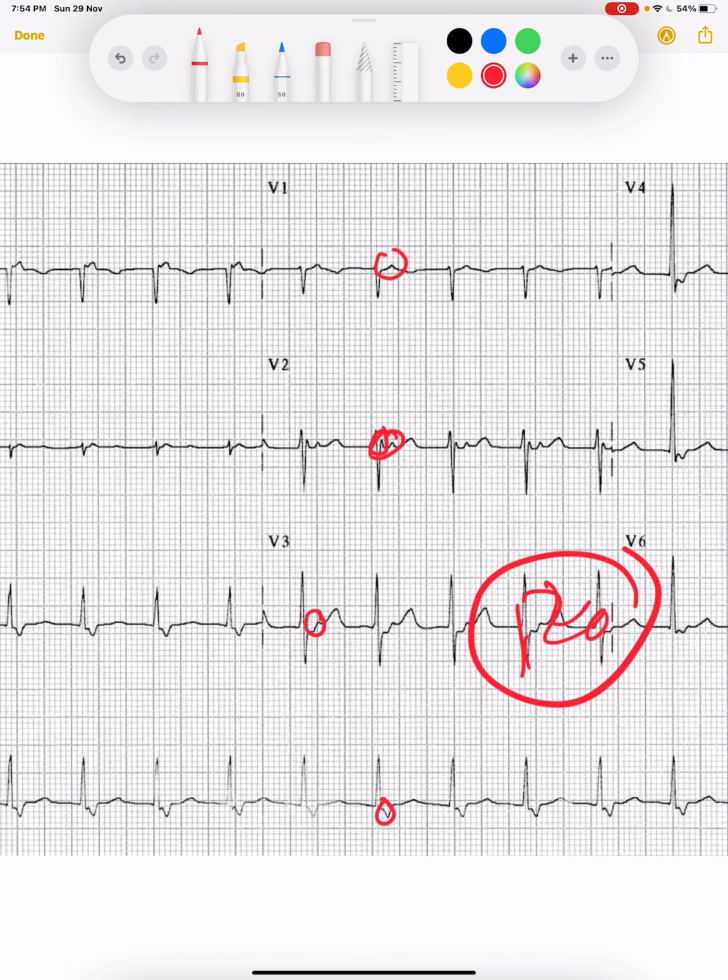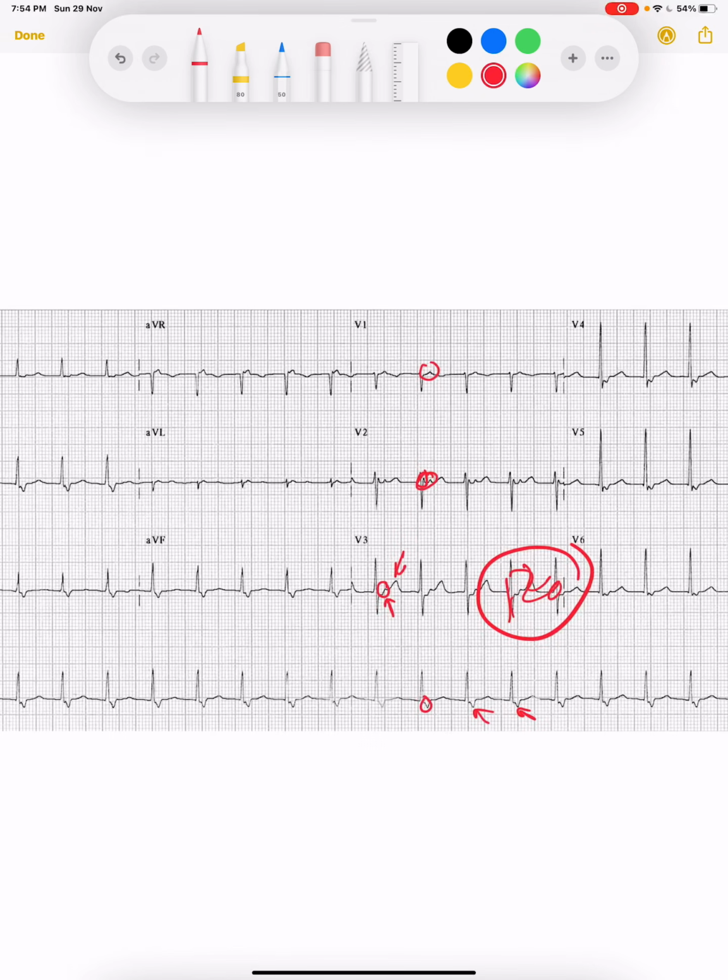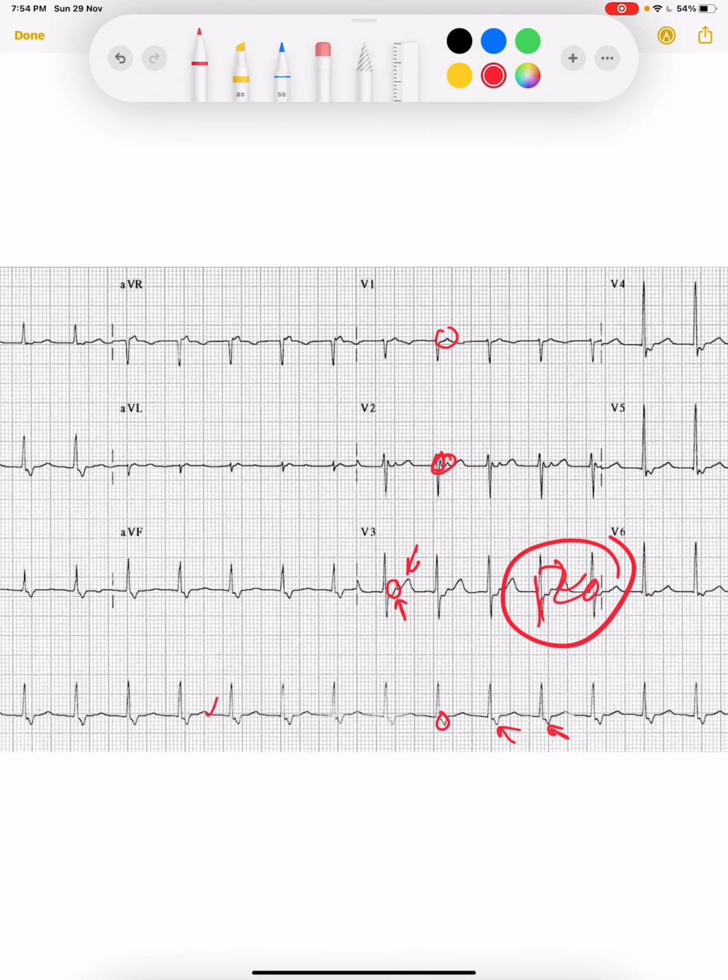So these are the P waves. The T wave is here. What is this? This will be a P wave. This will be a P wave. So in this case, the P wave is coming after the QRS complex. There is no P wave before the QRS complex. The QRS complex is narrow.